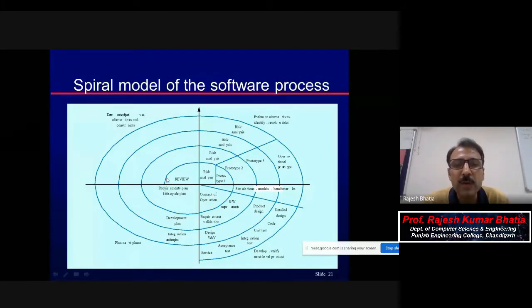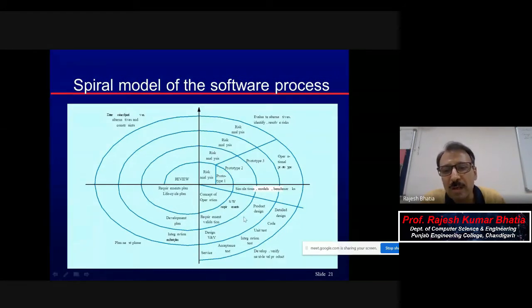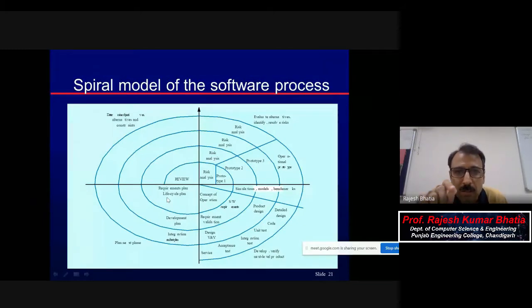Then this particular spiral, this circle, is completed here. Now based upon this, again review. Now the next spiral, the next circle has started. So now my review will be on the basis of the knowledge I collected, the facts I collected. Earlier it was very brief, but these two, risk analysis, this quadrant has added something, then this quadrant has added something, this quadrant also added something. Now you can say I have come from a dot to a little bigger dot. Okay, maybe 5 dots more added.